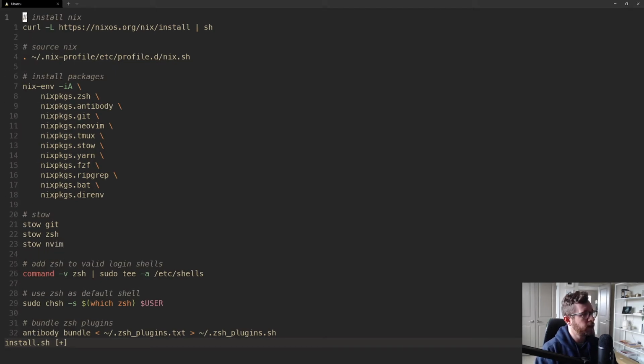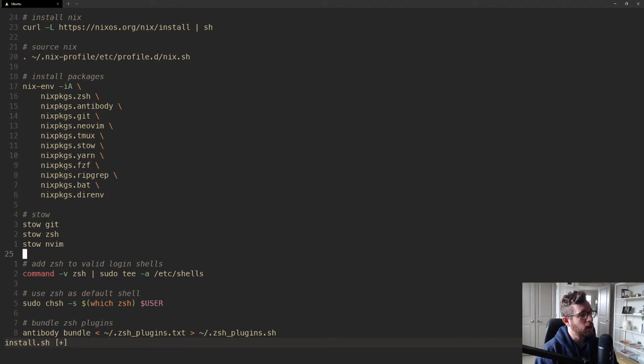And so if we read this from top to bottom, what ends up happening when this script runs is we install our Nix package manager, we source it, and then we go ahead and we install all of our packages, ZSH, Antibody, Git, Neovim, etc. Stow is there as well, which is a crucial step, by the way, because in the next series of commands, we use stow. So then we're going to stow the Git, ZSH, and Nvim packages, which are within the .files directory.